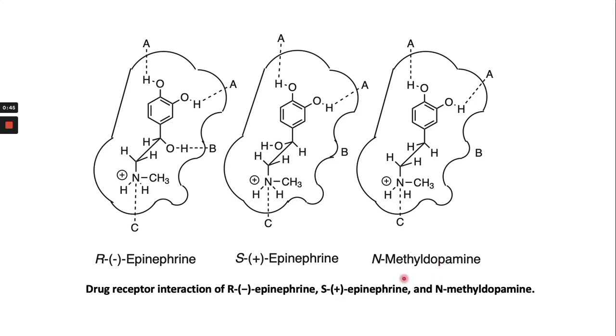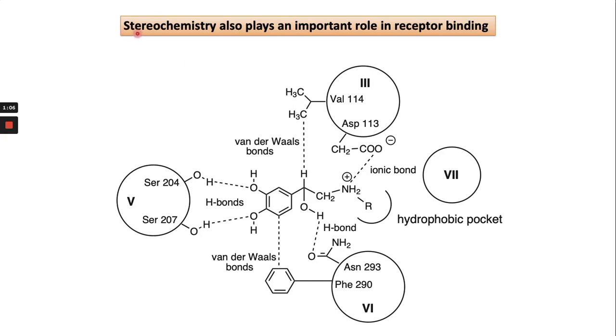In the case of N-methyl dopamine, you can see the hydroxyl group binds, but here at the stereogenic center there is no hydroxyl group, so it cannot bind with this receptor. So you can see how much the stereochemistry of the molecule can play an important role in binding with the receptor. The stereochemistry also plays an important role in the binding.